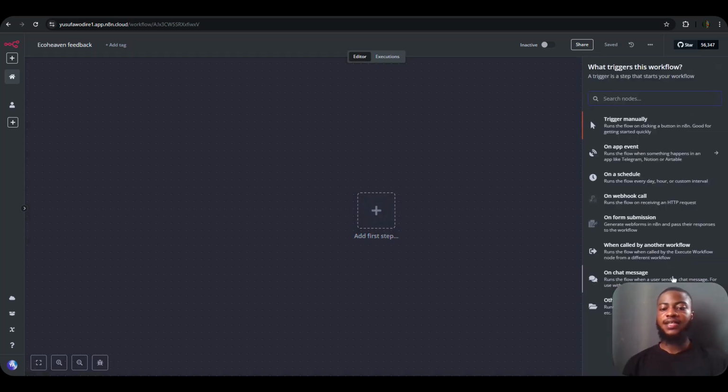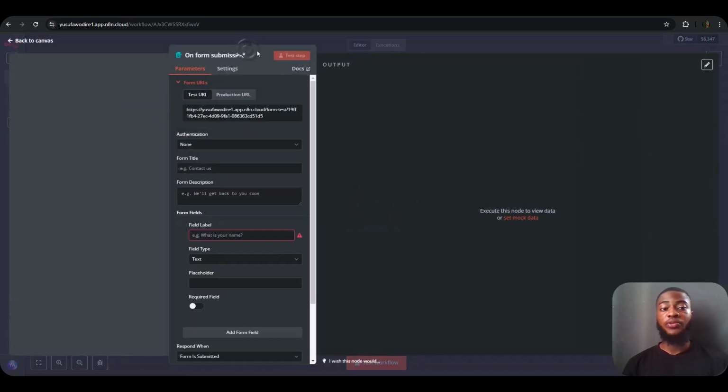So we are going to be adding an n8n form trigger node. By the way, you can use any form that you like, but for this case I'll be using the inbuilt n8n form. And for the URL, I'm going to be using the test URL. Production URL is for if you actually want to use it for real life cases, but for this case, since I'm testing this agent and building it for tutorial purposes, I'm going to be using a test URL. For the authentication, you can leave it as none, and for the form title, we can just use Echo Heaven feedback.